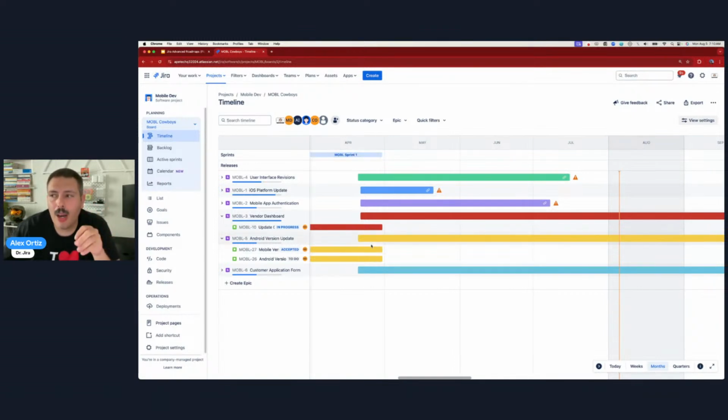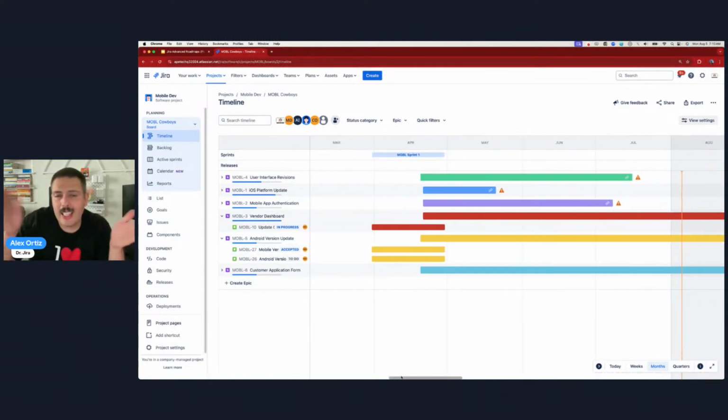Out of the box, if you want to create these colorful rectangles that tell you the start and end date of a story, by default, they're going to be inherited from the dates of your sprint. Because at the end of the day, if you're truly an agile team, then that's technically the start and end date of your stories. The team has autonomy to finish their work within the bounds of their sprint, and so this basically restricts you to that.